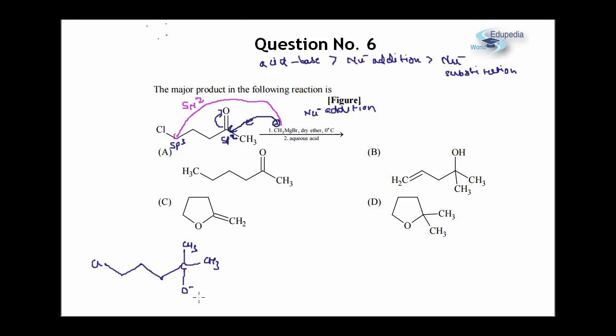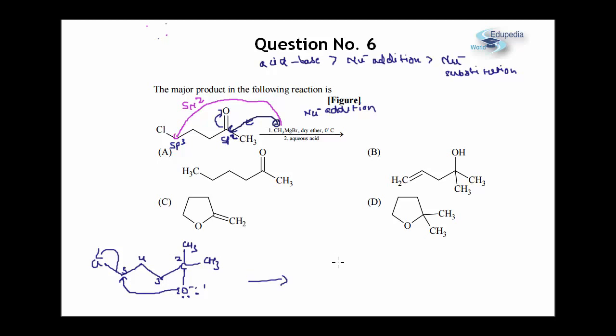Now further, we have an RO minus over here, and RO minus is a very strong nucleophile. This oxygen has 3 lone pairs. Clearly there can be an intramolecular nucleophilic substitution wherein this lone pair can attack on this carbon atom and this chlorine departs as a good leaving group. So we will get a very fast intramolecular nucleophilic substitution reaction, as a result of which we will get 1, 2, 3, 4 and 5, which is your classical 5-membered ring,